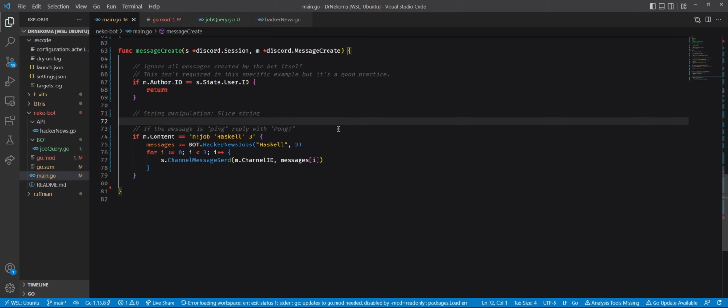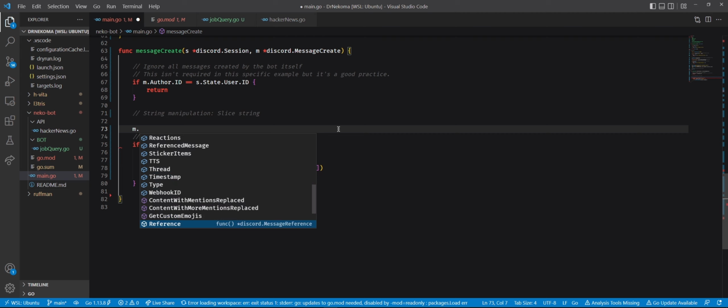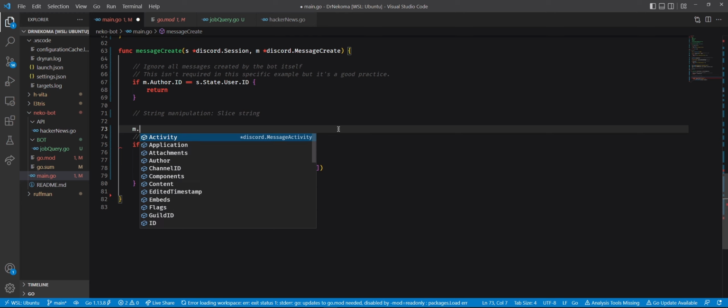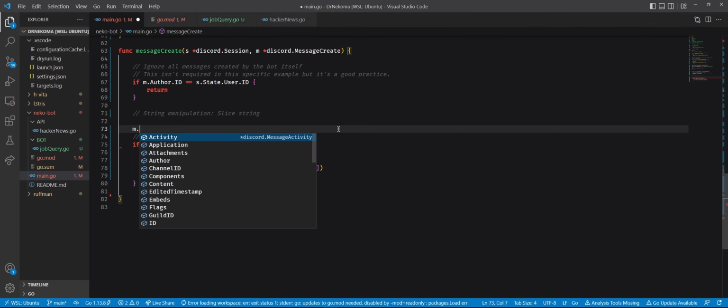And I want to do a check because I think we have LSP. So let's do m dot. What is this thing? So we have ID, a member, mention channels, mention roles, message. What is a message? M dot message. Reference message, timestamp, author. You have author.username, because it would be a good thing to mark the person that is interested in having the thing.